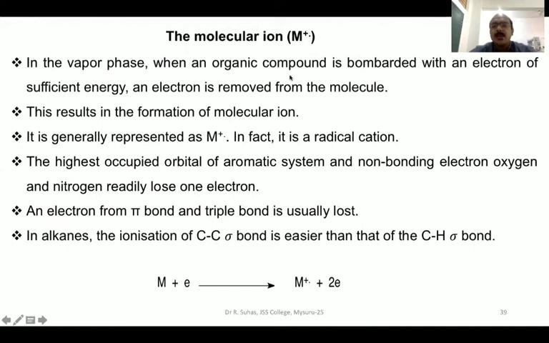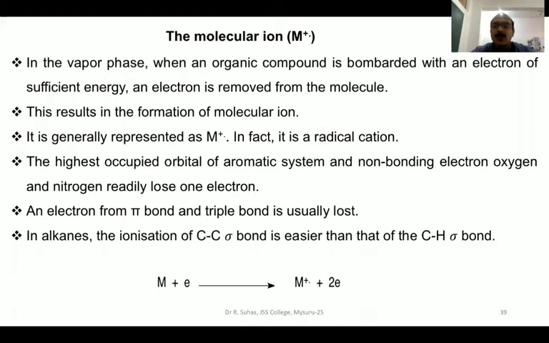What kind of systems will show molecular ion? Almost all classes of organic compounds known will show this molecular ion. For example, if it is an aromatic system, then the highest occupied orbital of the aromatic system loses an electron. If there are any heteroatoms like oxygen and nitrogen, then there will be non-bonding pairs of electrons on those heteroatoms, and there is a tendency to lose an electron from those systems. If there is any unsaturated system like alkene or alkyne, an electron from the pi bond of the double bond or a triple bond is usually lost.